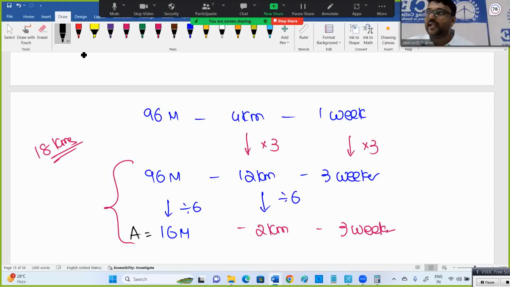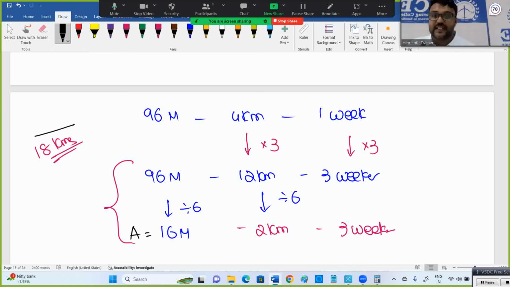Why did I note these 3 weeks? Why only 3 weeks, why not 1 week? After 1 week, they said you have to take additional men, which means the additional men will work for the remaining 3 weeks. Total time is 4 weeks: for the first 1 week only 96 men, and for the remaining 3 weeks, 96 men and additional people also.